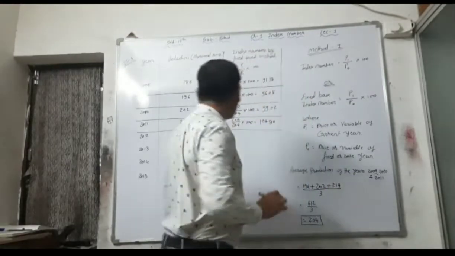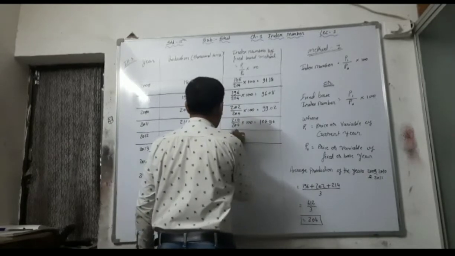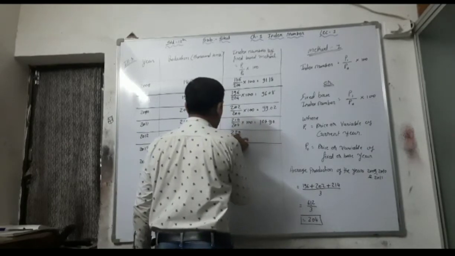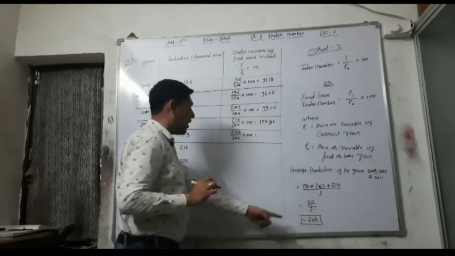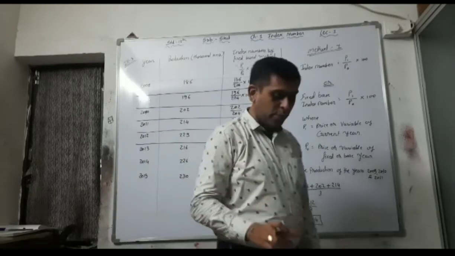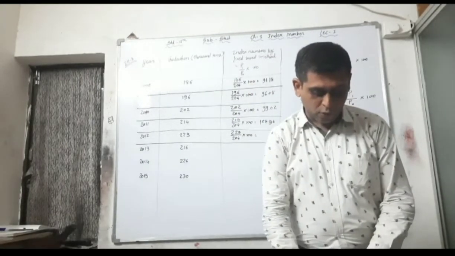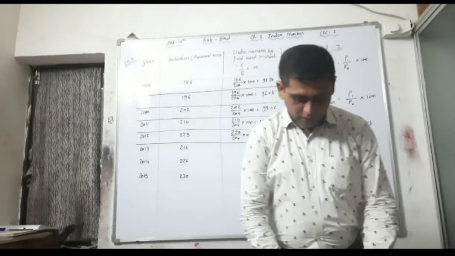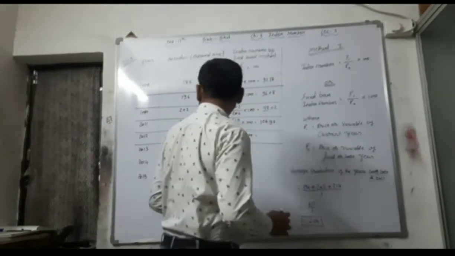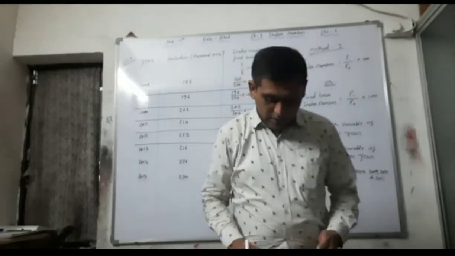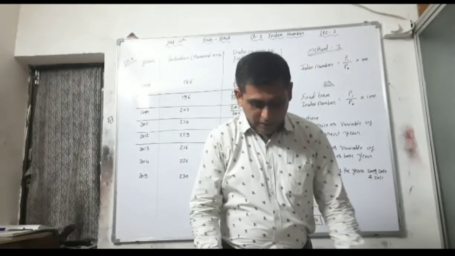Then 2012. 229 is your current year production, and 204 is your three years' average production, that is your base production. 229 divided by 204 into 100 is 107 point... sorry, here it is not 229, it is 220. See, it is a printing mistake.